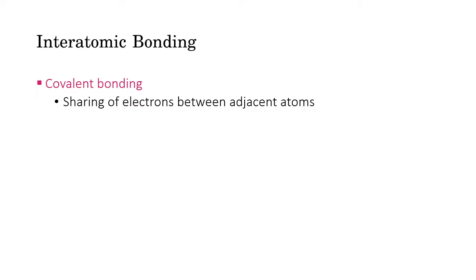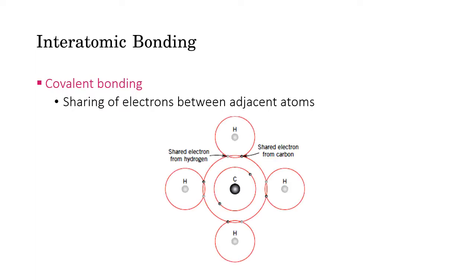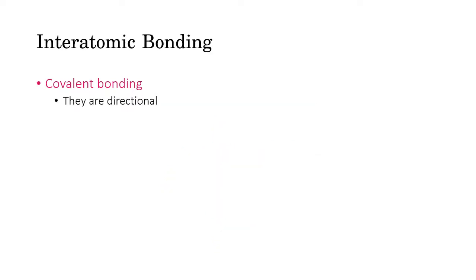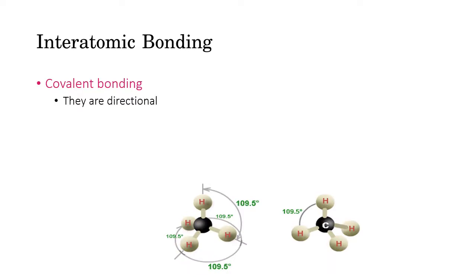The next type of primary bond is the covalent bond, and you should be aware that in covalent bonds the electrons are shared among the adjacent atoms. So CH4 is an example of covalent bonding. They are directional. This angle that specifies the direction has to be satisfied.